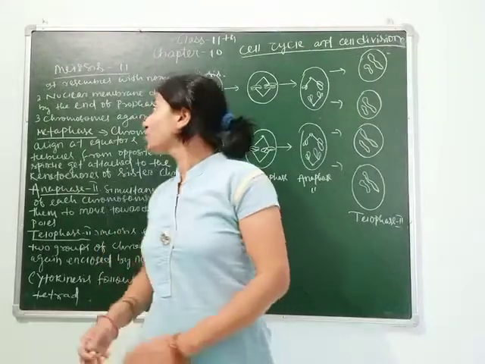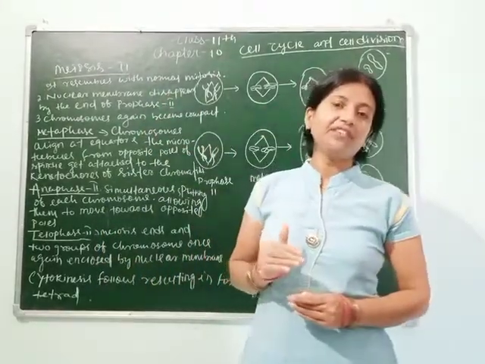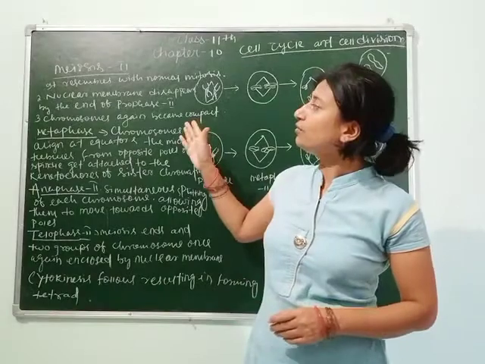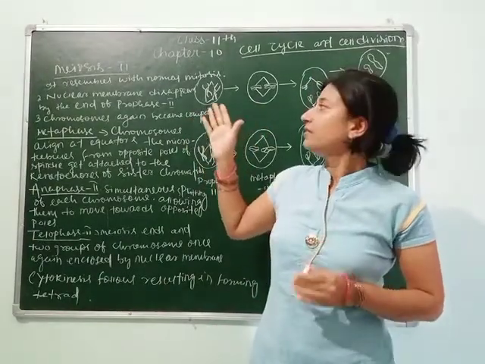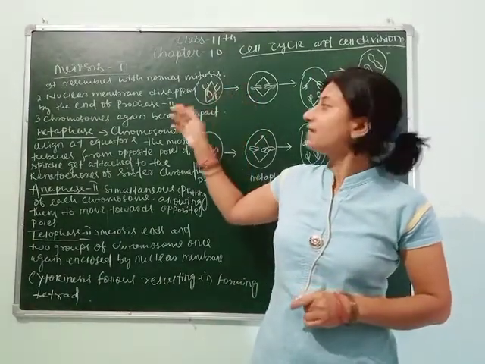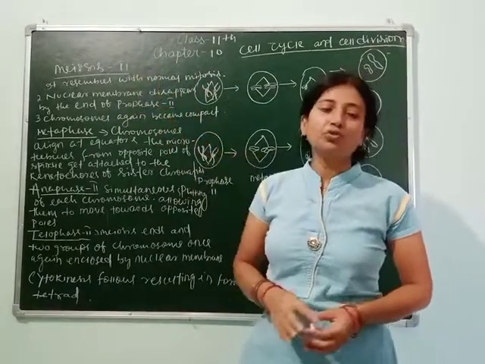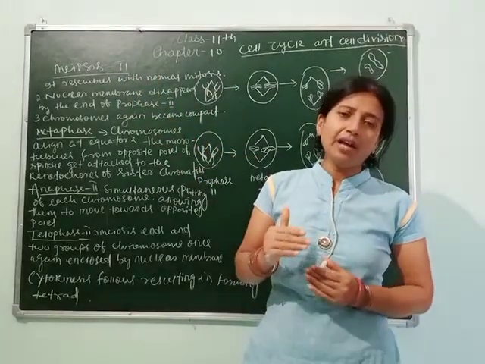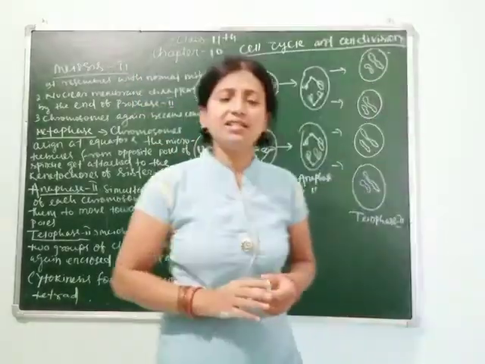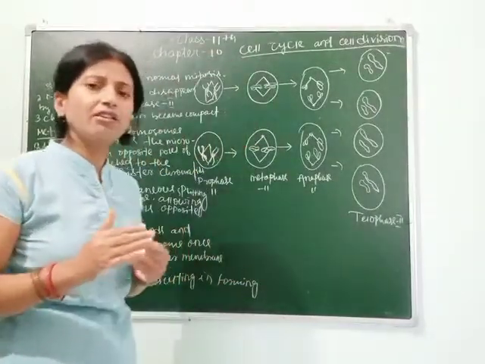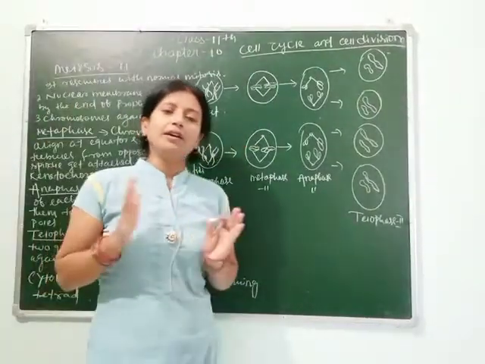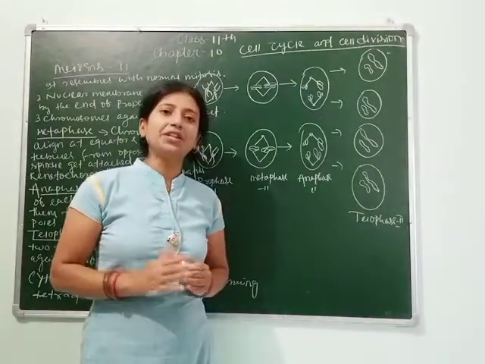We have completed meiosis 1, that is of chapter 10 of class 11. Today we will continue the chapter, that is cell cycle and cell division of class 11, that is meiosis 2. As we have studied in our previous classes, how cell division helps the organism to produce the equal daughter cells and the haploid cells.